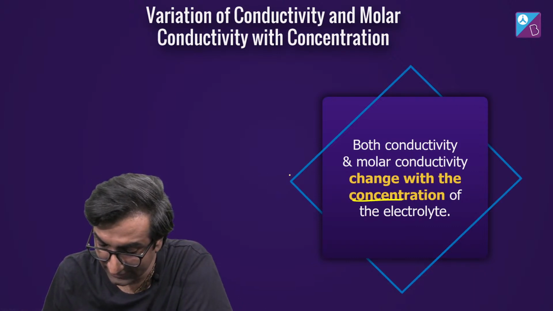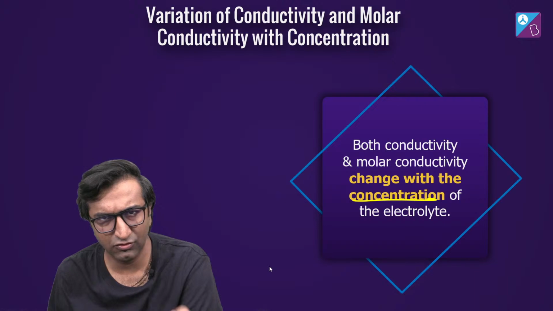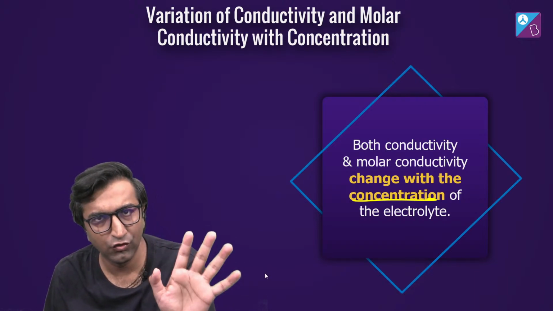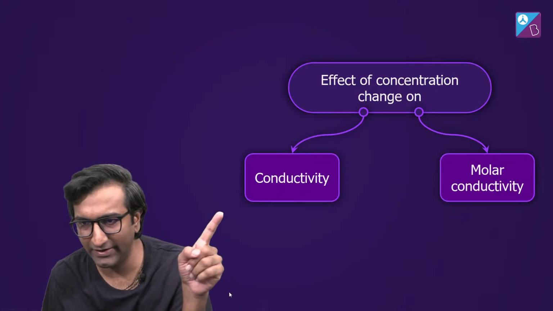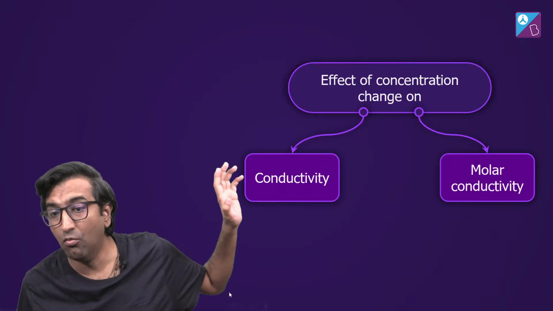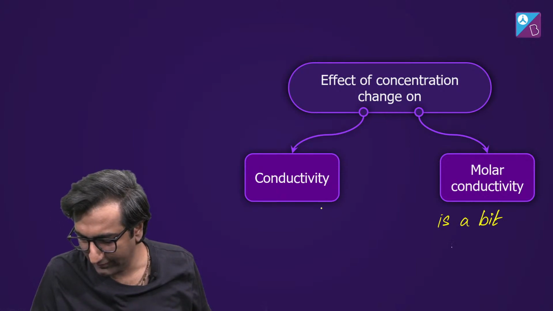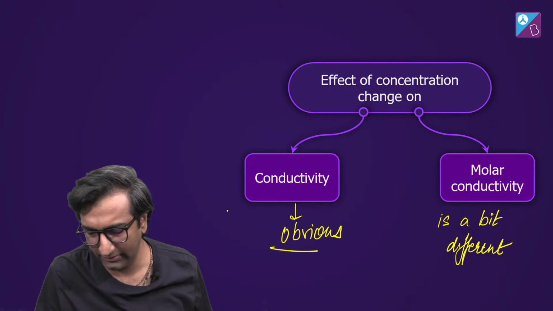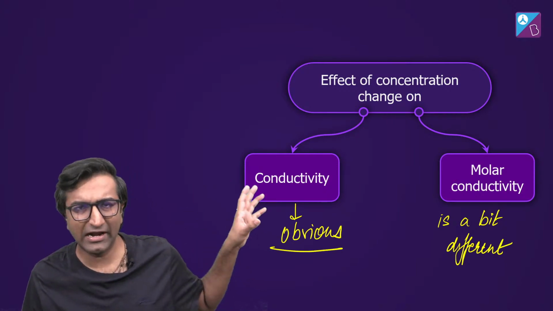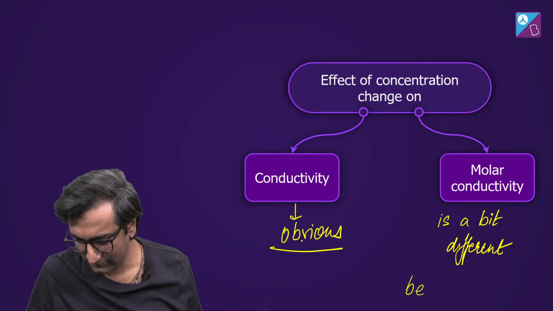Yes, they do change with concentration. They both change. Okay. Look, if the concentration decreases, it's obvious that conductivity will reduce. There's no doubt there, right? There are two things we'll talk about. One is conductivity. The other is molar conductivity. This is a bit different. This is obvious as to what will happen, right? You can guess. Molar conductivity, because there's a formula, divided by moles, so you have to be careful about it. Be careful. That's all. It's also doable.